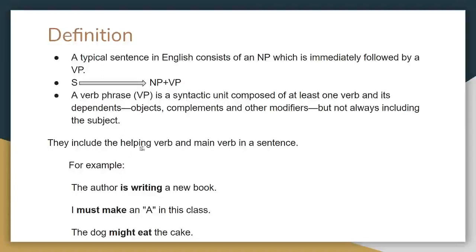They include the helping verb and main verb in a sentence. As you all know, there are two kinds of verbs, helping verb and main verb. So what is meant by a helping verb? A helping verb is otherwise known as an auxiliary verb. An auxiliary verb is a purely grammatical word, and it cannot be individually translated. Words like shall, should, will, would, can, could, may, might, must, ought to, used to, need, dare, etc. all come under auxiliary verbs. And also the different forms of be, do, and have come under helping verbs.